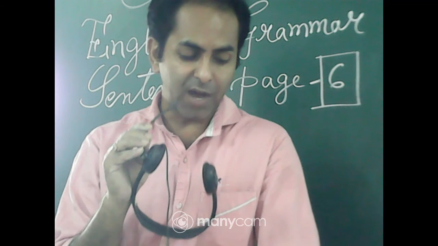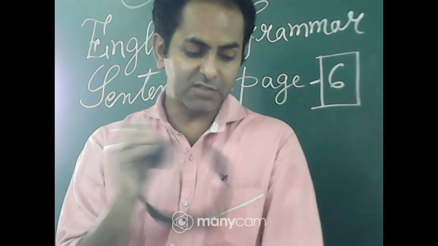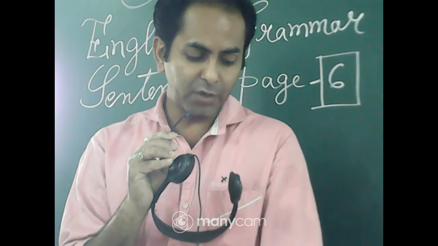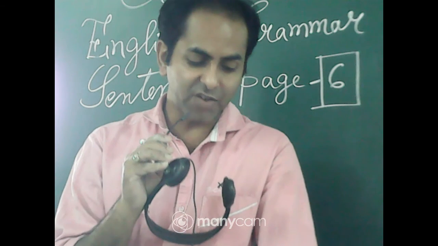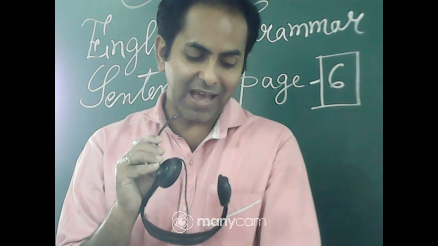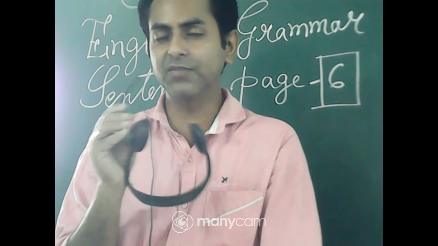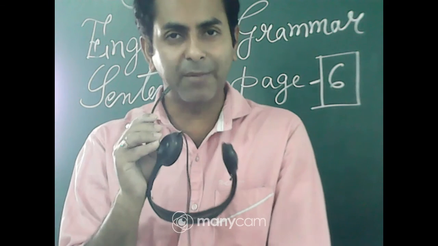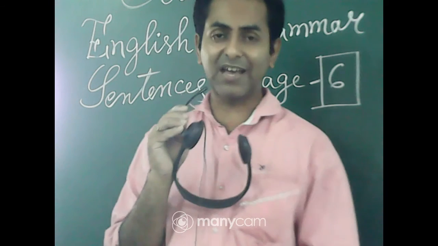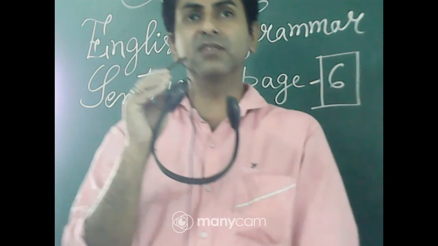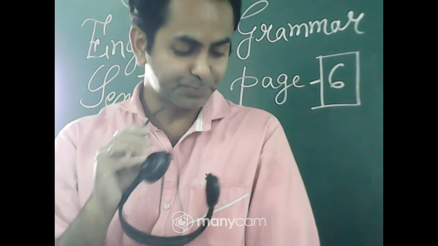Give a tick mark up to this and come to exercise number C, what is given here. Answer the following questions. Follow instructions given in brackets. One has been done for you. So this is again your homework. This one you are going to complete in your English grammar copy. So 3 exercises I have given today as homework. Exercise A, B and C. You will complete this in your English grammar copy.